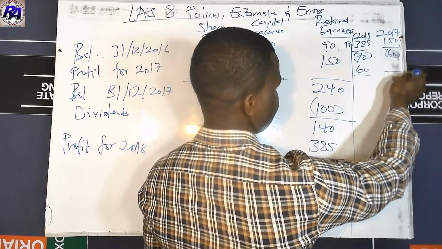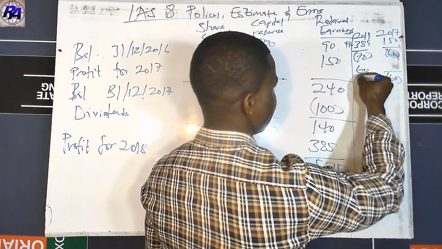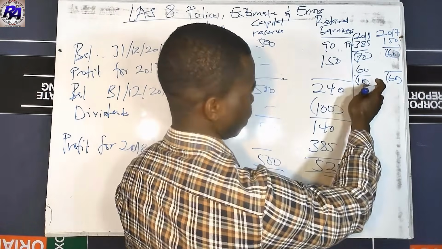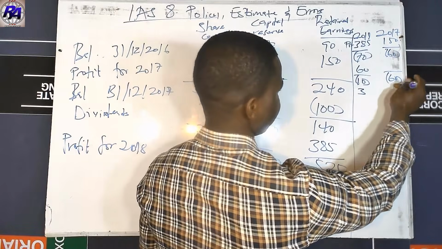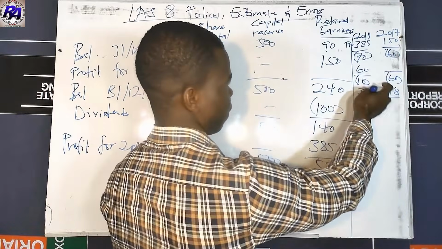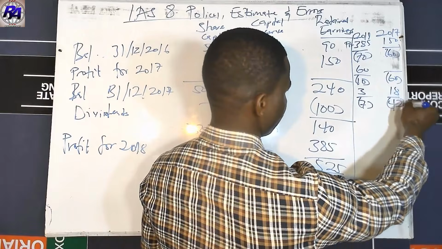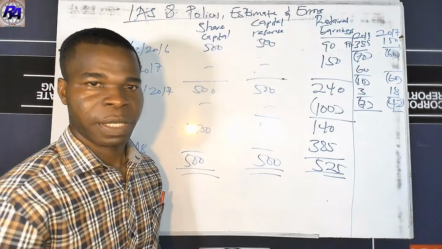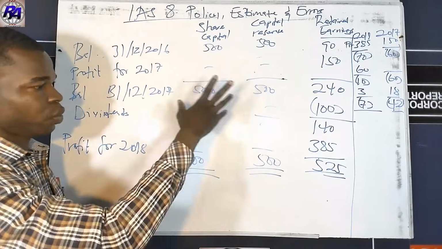So let's look at the difference over here. This is going to be 60 in bracket, and this is going to be 10 in bracket. We apply the tax on it. 30% on this is going to give us 3, and 30% of this is going to give us 8. So at the end, the effect on this is 7, and the effect on this is 42, all in bracket. Now this is what we are going to less from our respective profit to get the new profit that we're supposed to use.